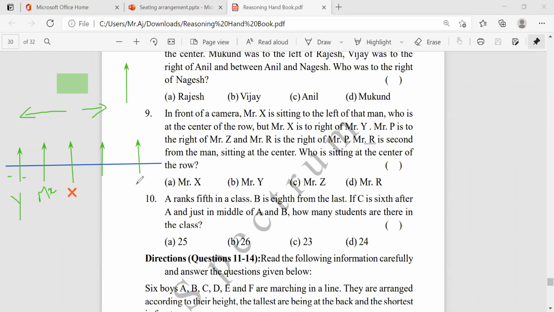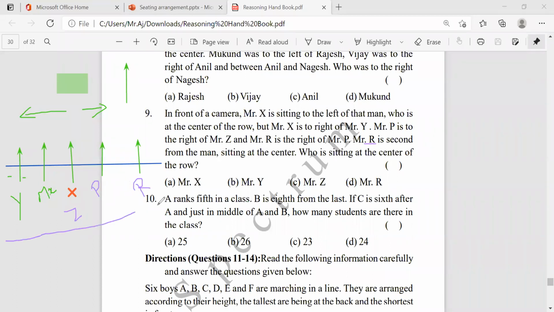So 1, 2. So this is R now, and Mr. P is to the right of Z. Here already R is there, so there is no right. So here, if P is sit, then it will be Z, right? Mr. P, right of the Mr. Z, okay, P, and R is right of P. Is it clear? Right of P.